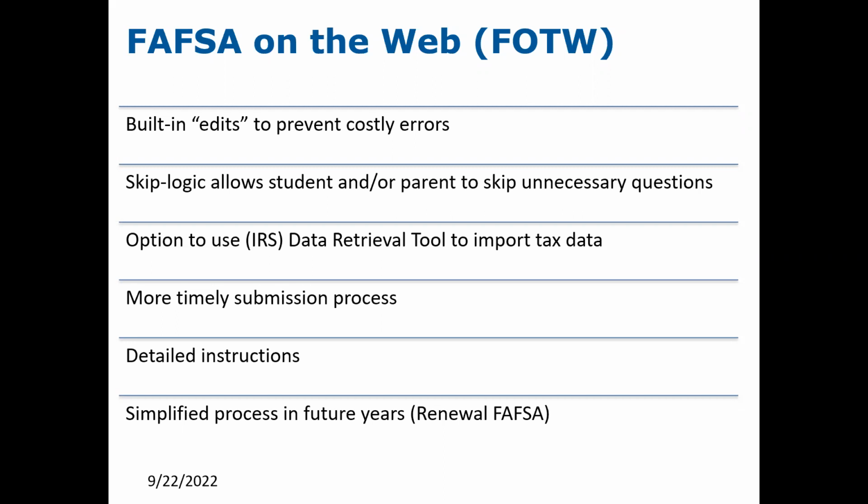So remembering that you need to reapply for financial aid each year, you will be able to use what we call a renewal FAFSA. So next year, the student will log in and identify themselves, and the FAFSA will pre-populate with all the demographic information that typically does not change. It can be corrected and changed at that time, but then the student and parent would update the FAFSA form with the current tax year information that is being asked and assets at that time.